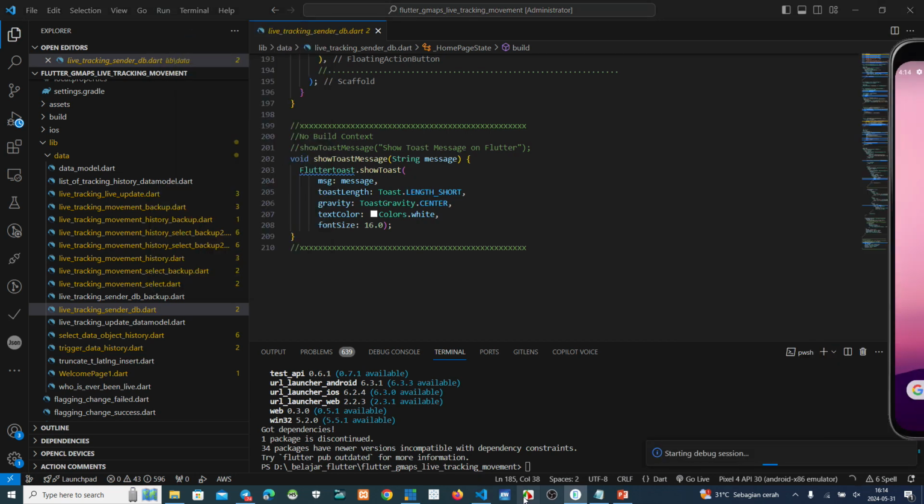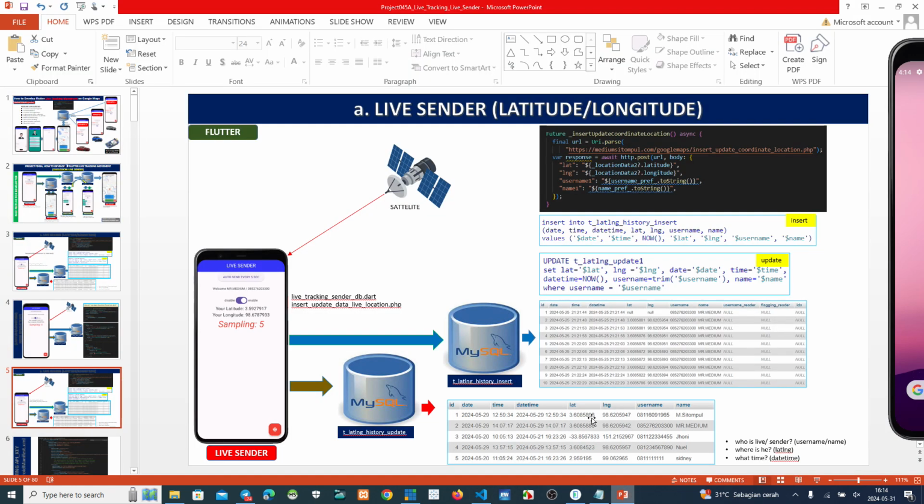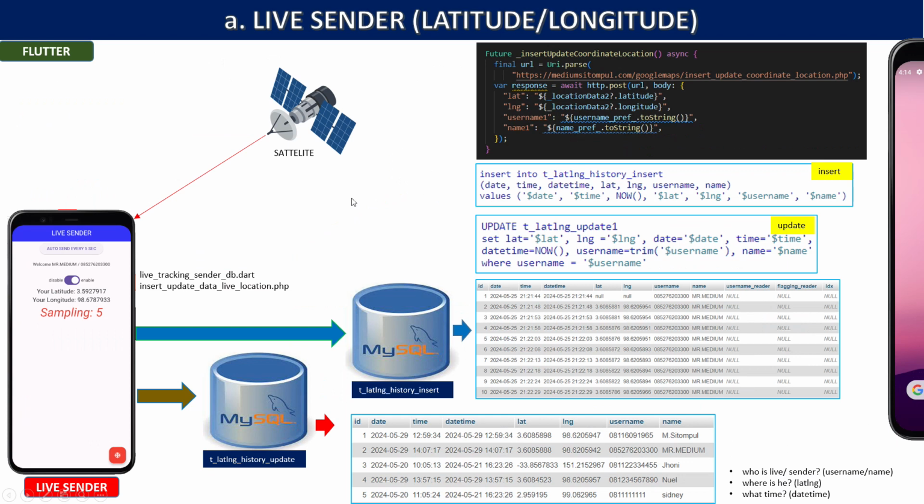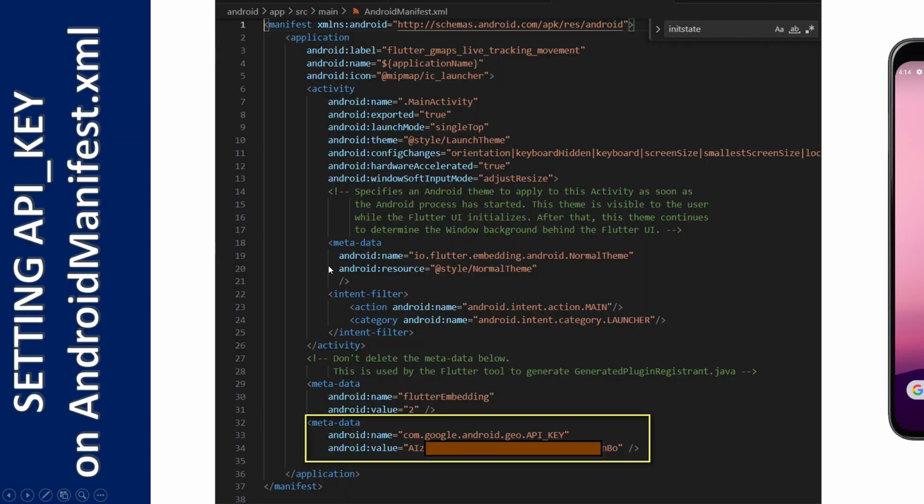Okay, before this one, while this is running, I can finish. I want to continue my explanation. Okay, this is a live sender function to send all data every 5 minutes. And also don't forget to make the setting for the API key. This one. Yeah, I put it here because we must apply to Google for a Google Android Geo API key. This one.